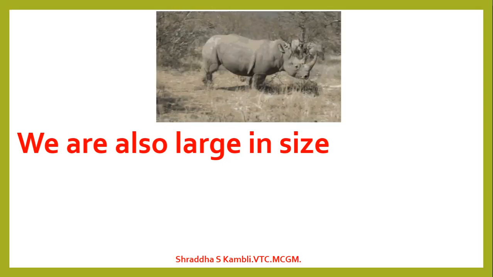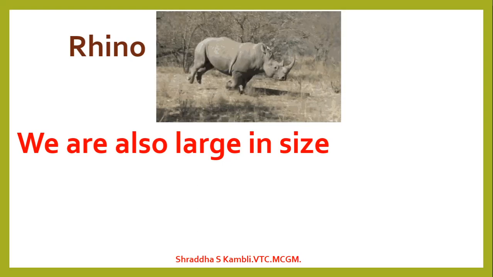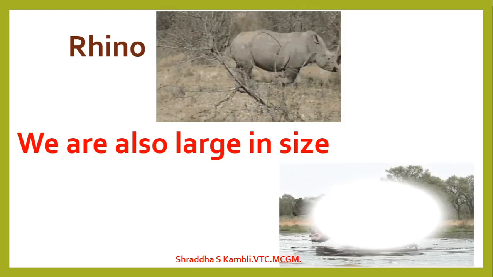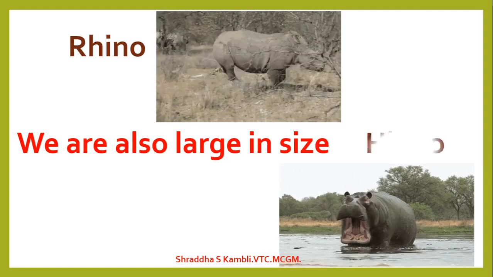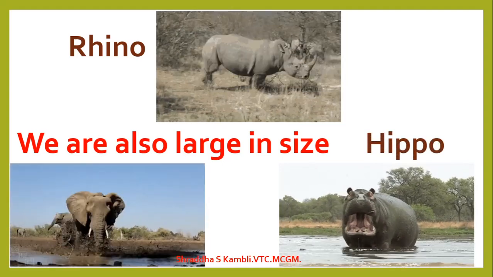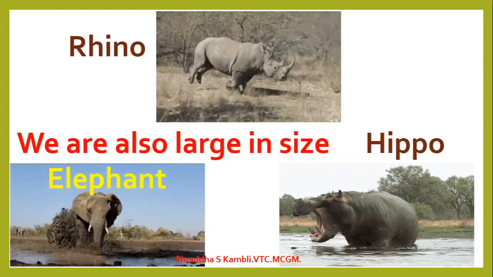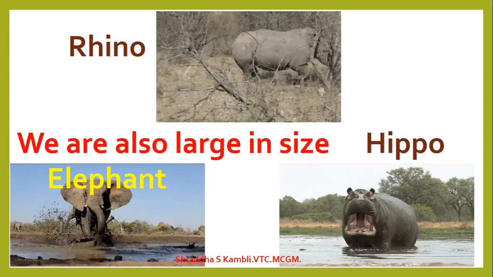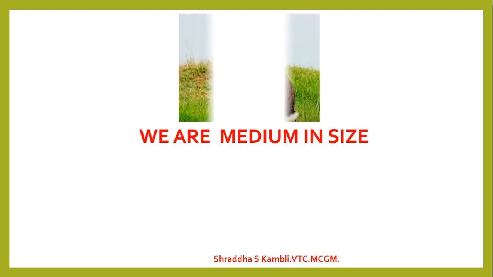So this is a rhinoceros or a rhino, which is a large animal. This is a hippopotamus or a hippo, which is again a large animal. Then you have the elephant, which is a large animal. Now there are some animals which are not very large. So they are called medium-sized animals. Let us look at some medium-sized animals now.